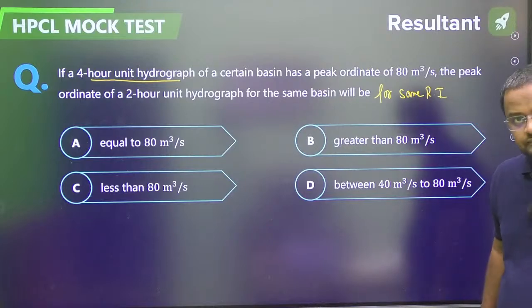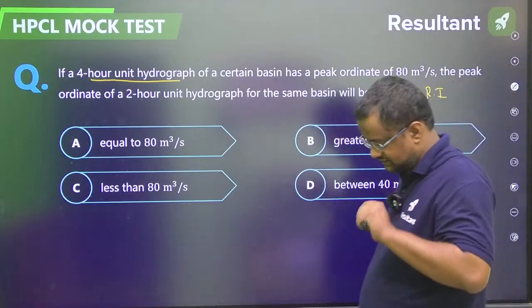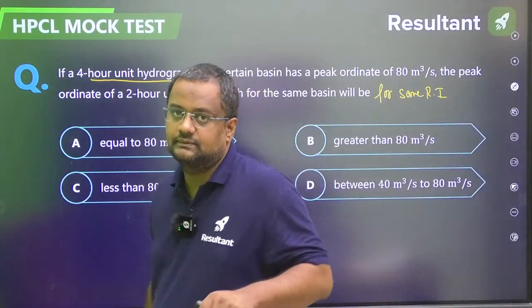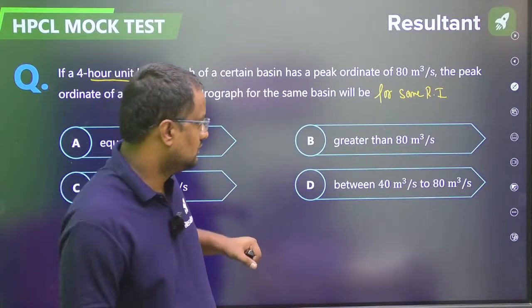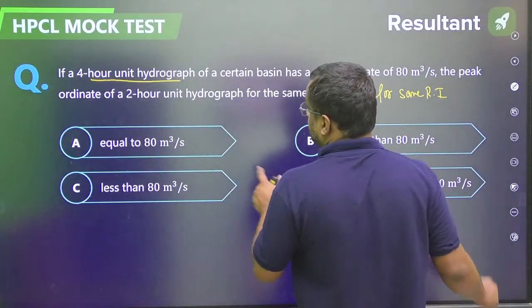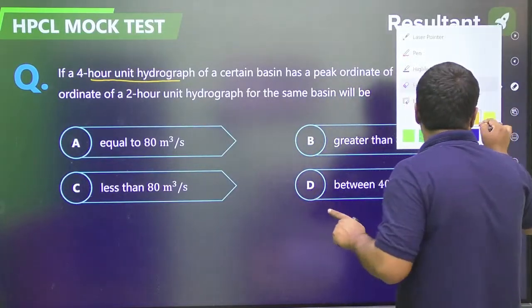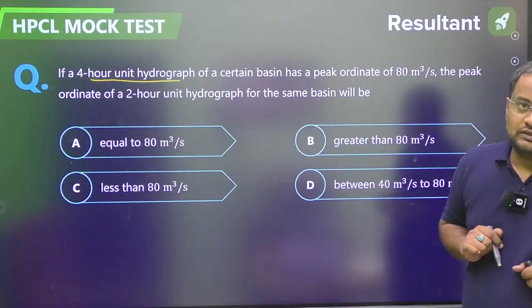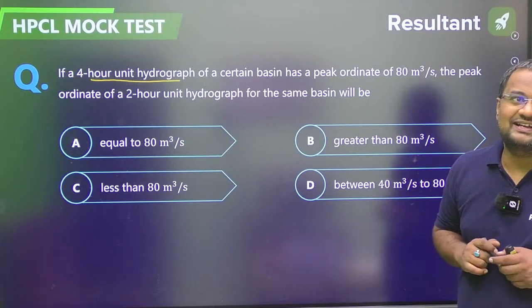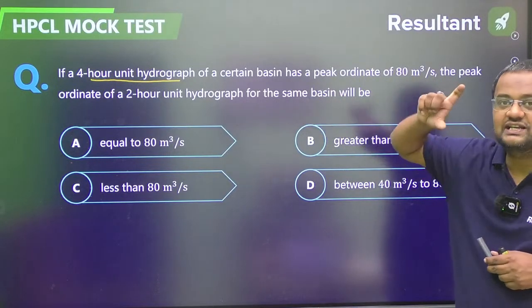See guys, in 4 hours if a rainfall is coming, both are unit hydrographs, na? Then rainfall intensity will be different. Why different? Because in 4 hours 1 centimeter is coming.